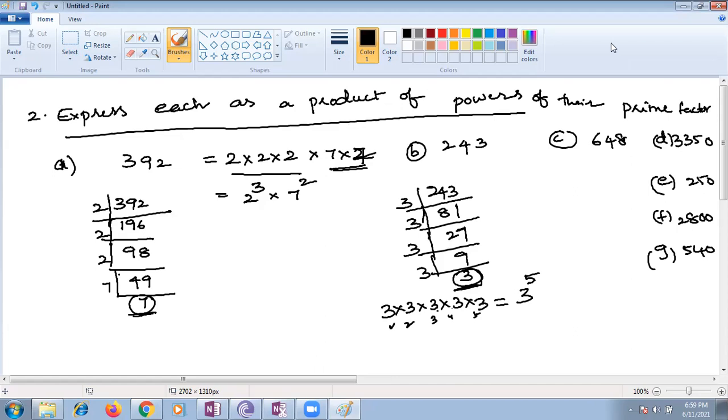I'm seeing your answers, children. I'm checking continuously. The students are giving answers. I think 2 raised to the power 3 and 3 raised to the power 4. Very good. C1, 2 raised to the power 3 and 9 multiplied.